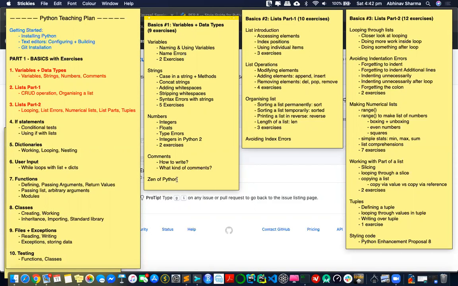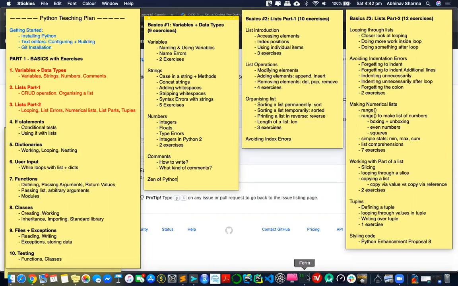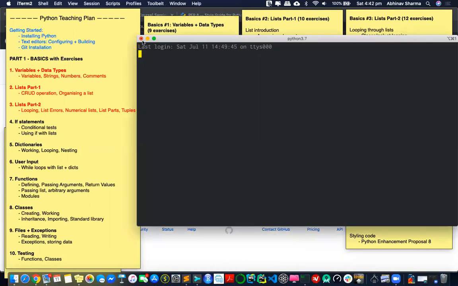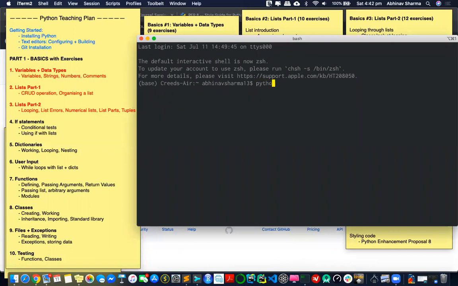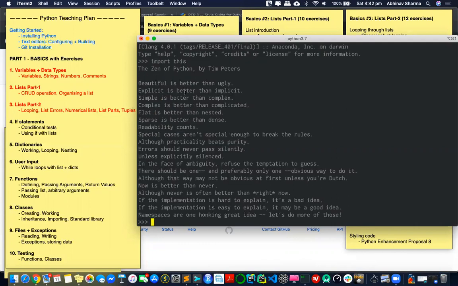Okay. So I'll show you the Zen of Python, which is a pretty funny kind of thing. Whenever this language was created, the people who created it wrote this kind of poem, called the Zen of Python. This was written by Tim Peters, who was an initial co-founder of Python. And this Zen basically explains how you write Python code.